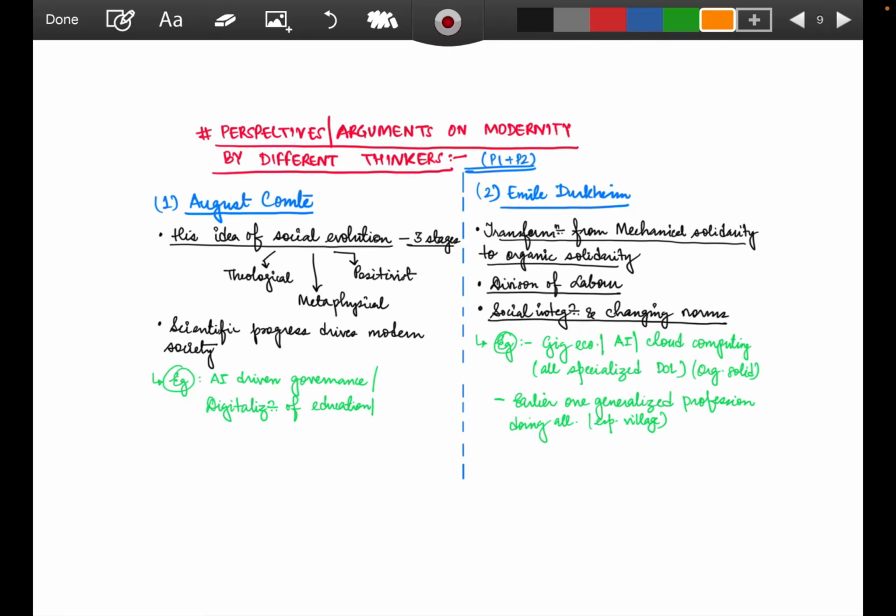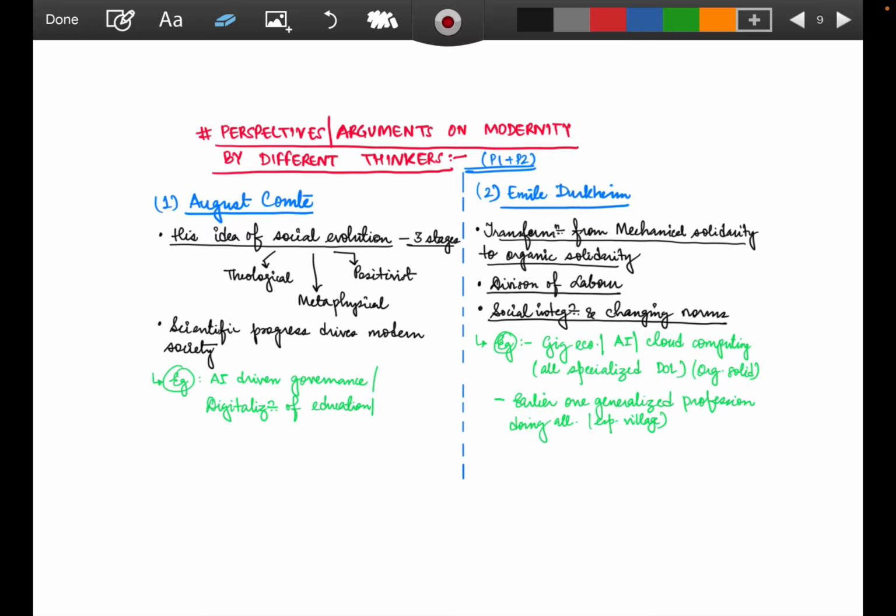Now we will have overall perspectives, as we continued in the last two lectures, where we develop arguments or perspectives on modernity by different thinkers. We went through the static part; we will now combine it with the thinkers' perspectives so you develop an overall holistic viewpoint of how to write answers, so that you are not confused about how to generate sociological points and thinking abilities. For that, you need to know the thinker's core point of view, link it with the keyword, and analyze it.